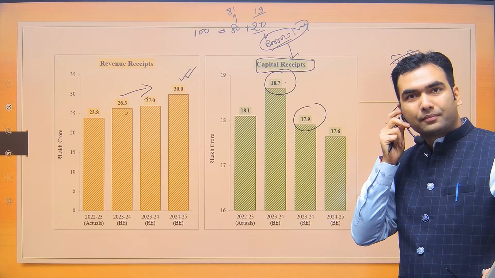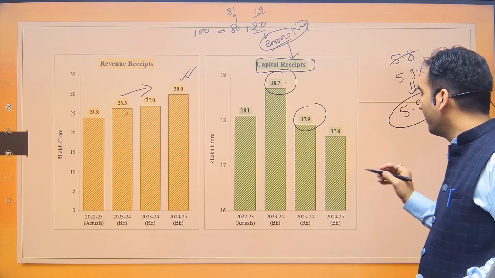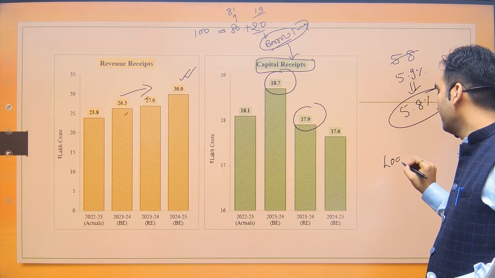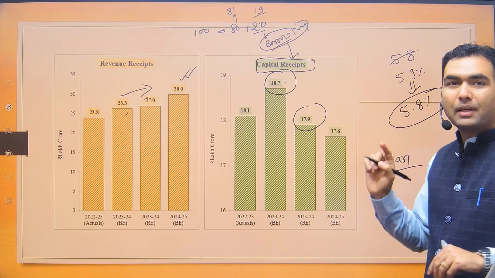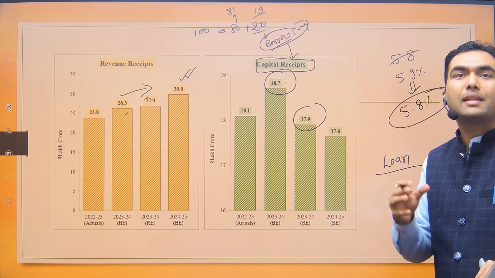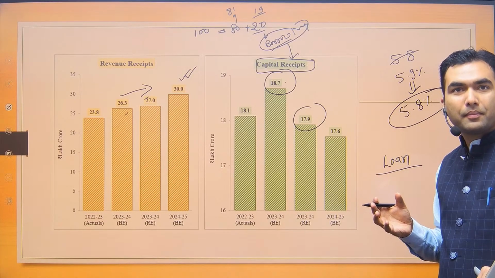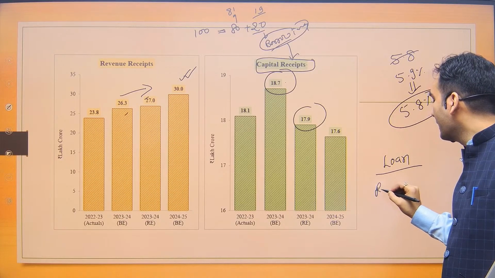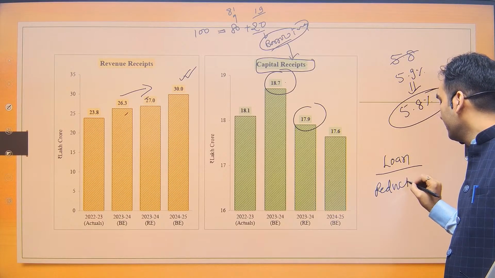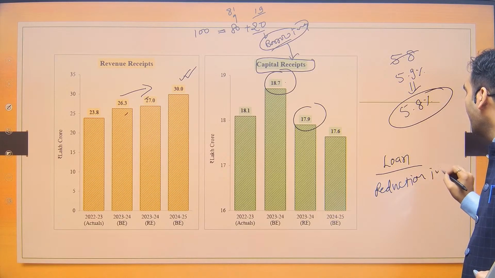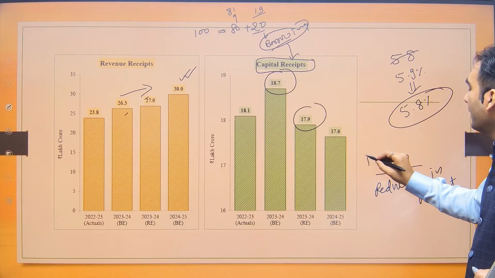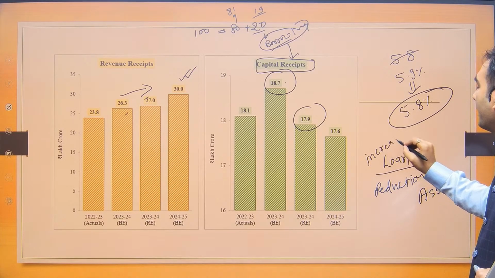Okay. So capital receipt would be borrowing only. It would be kind of loan. Other capital receipt could be if you are selling the share of some companies. Okay, so that is also a kind of reduction in asset. So either there would be reduction in asset or there would be increase in liability.